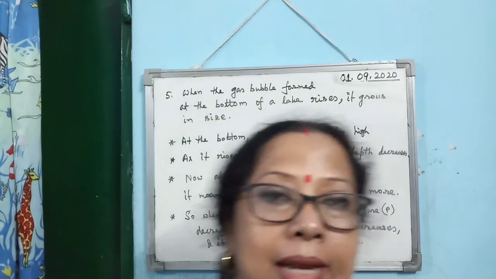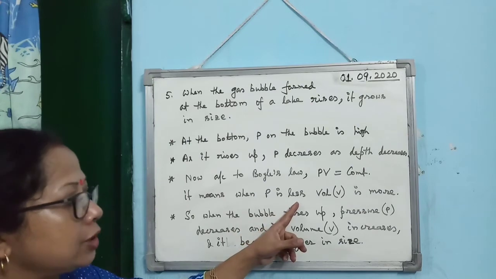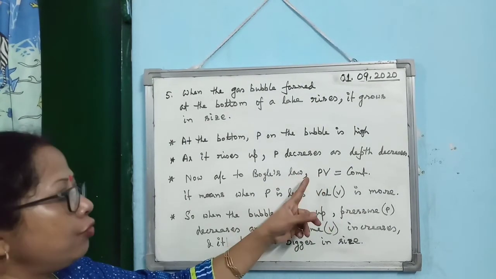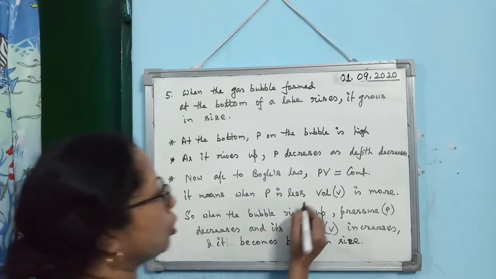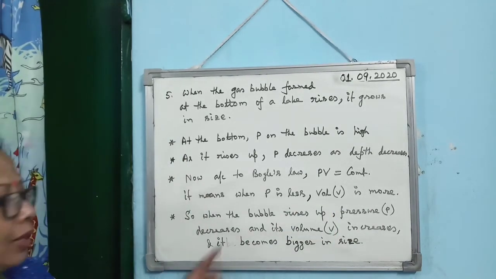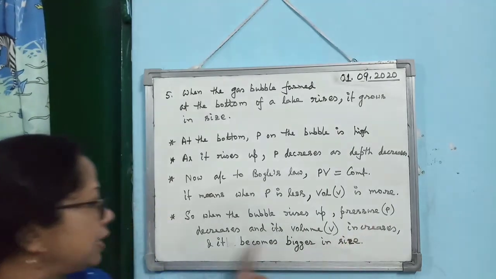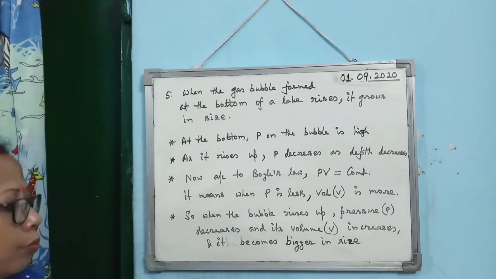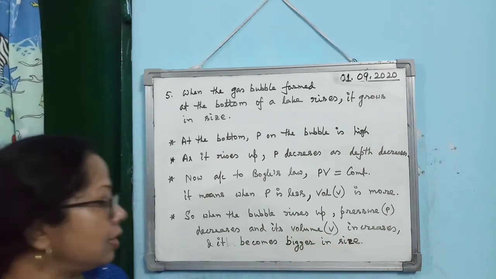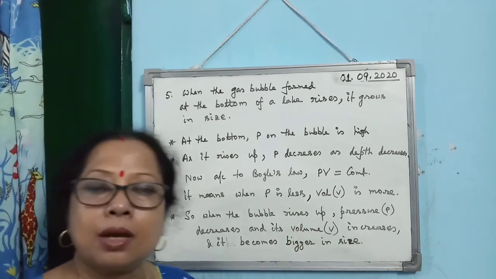What does it mean? If you increase pressure, then volume will decrease, and if you decrease pressure, volume will become more. So when the bubble is rising up, pressure is decreasing and volume is increasing according to Boyle's law. And as volume increases, the bubble becomes bigger in size.